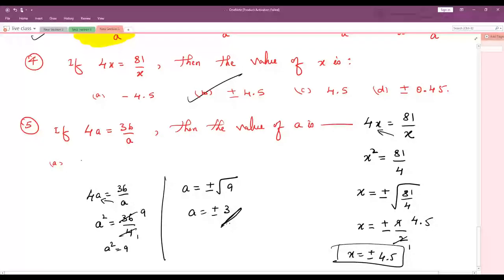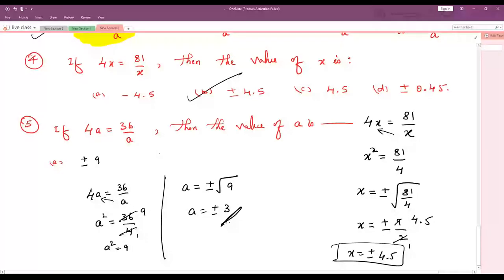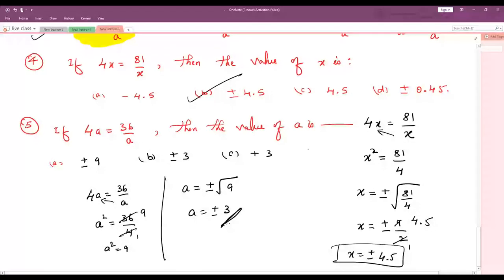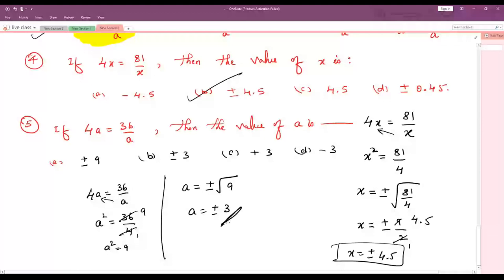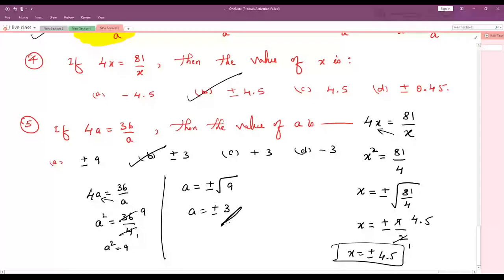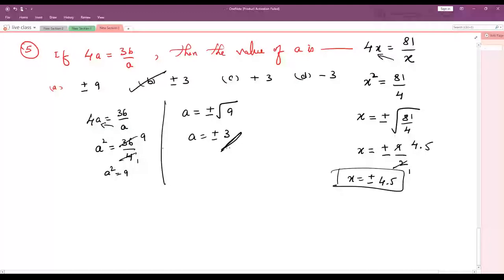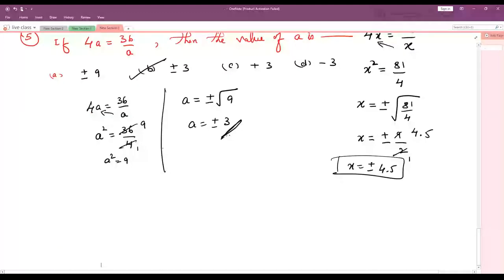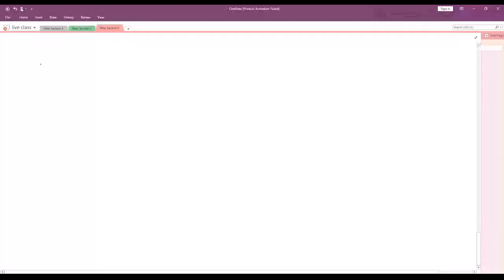So here the options are: option A plus or minus 9, option B plus or minus 3, option C plus 3, option D minus 3. Got it? Be careful with this type of simple mistakes. Now you understood this problem? Yeah. That is the kind of simple mistakes you people can make. Avoid such mistakes. Okay? Understood?